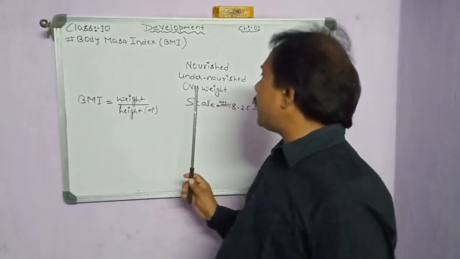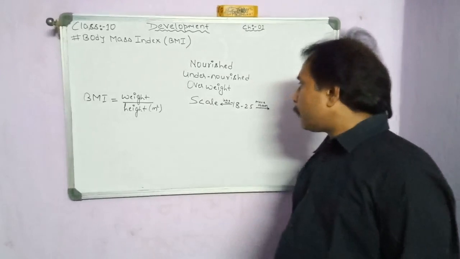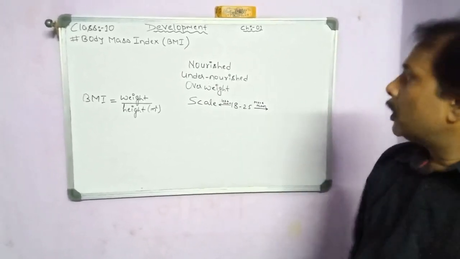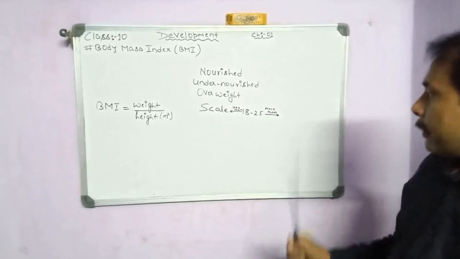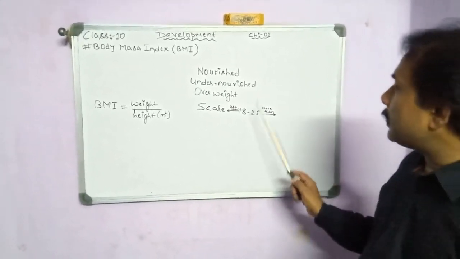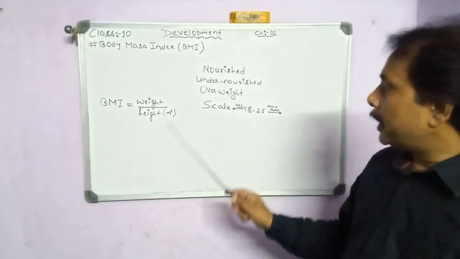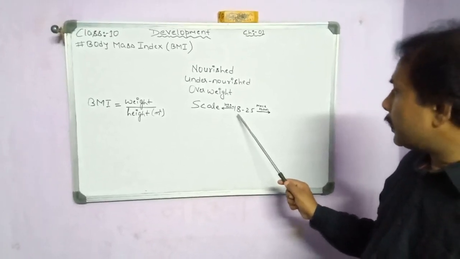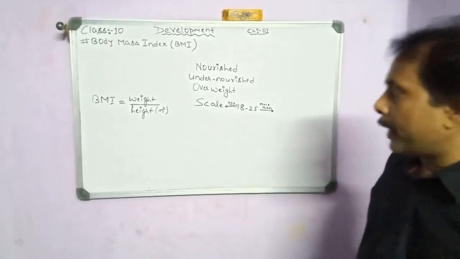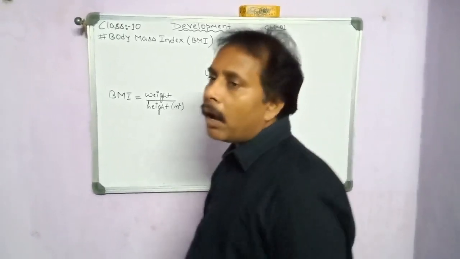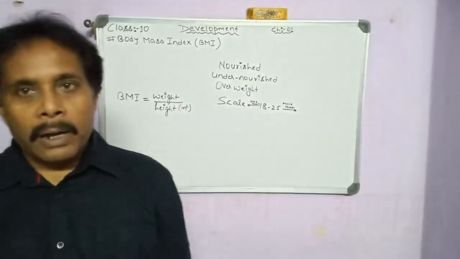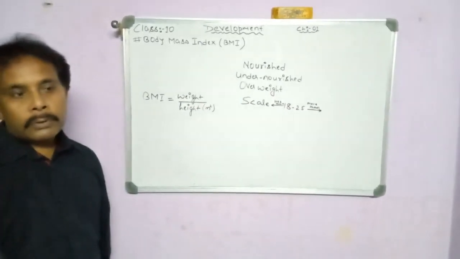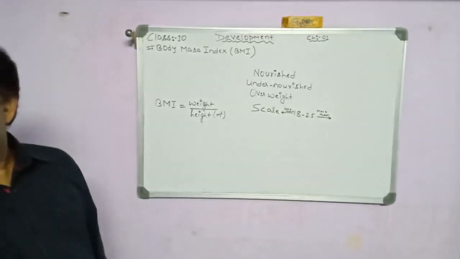So obesity may occur due to being overweight. Malnutrition may occur due to being undernourished. So a physically fit person must be nourished. It means his body mass index must come between 18 and 25. Another thing is how we can measure the body mass index. So there is a formula for measuring the body mass index.